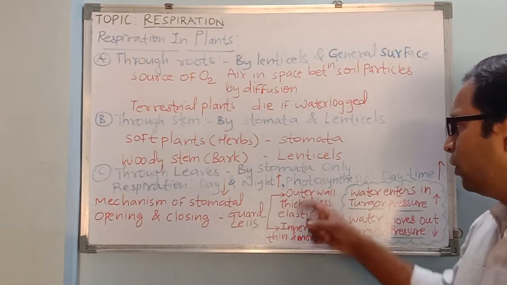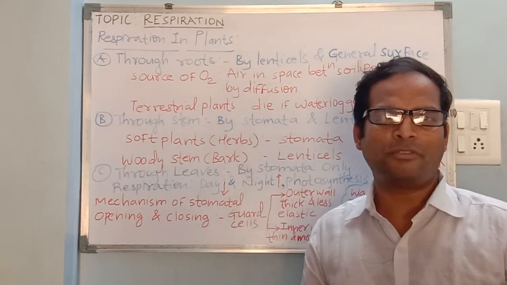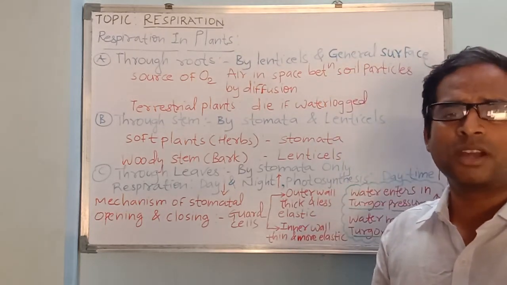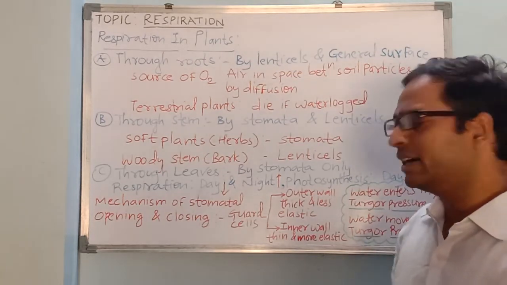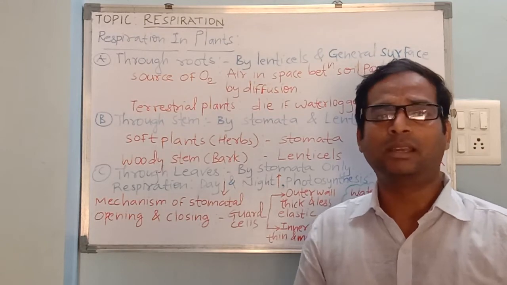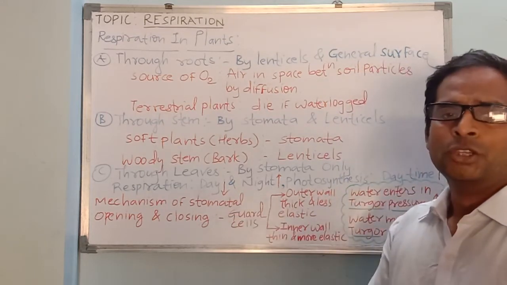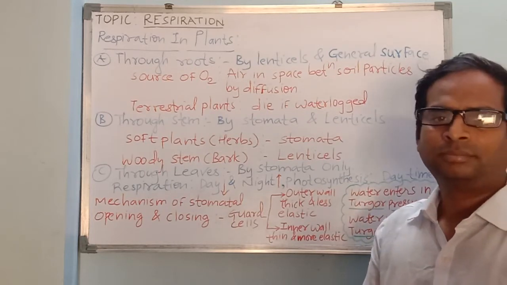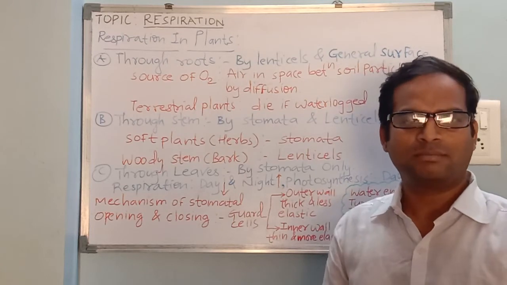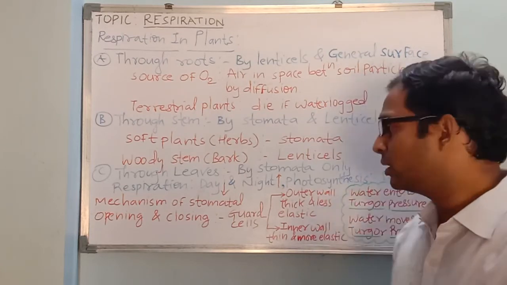Now, whatever the duration is, whatever the time is, the process of respiration involves this stomata, and we must know about this mechanism of opening and closing of this stomata. So the diagram or structure, already you have studied that. Even I remember I had shown you in your lower class, your 9th standard, practically too, how these stomata look or appear. So these stomata are formed by two kidney shaped guard cells in dicots, and they look dumbbell shaped in monocots.